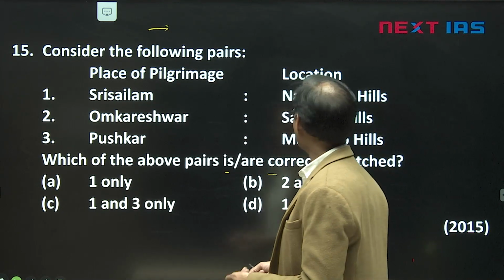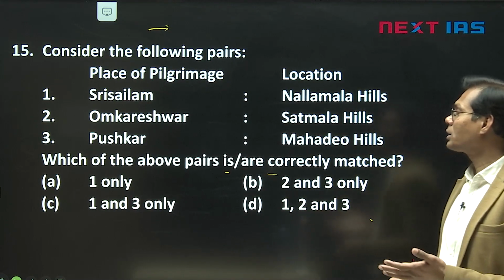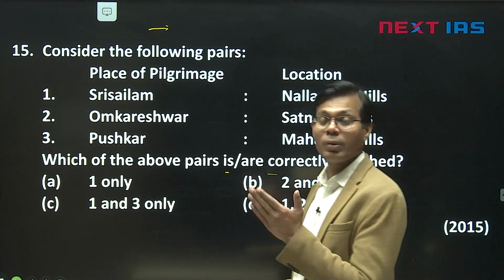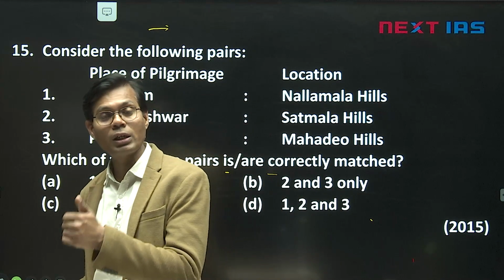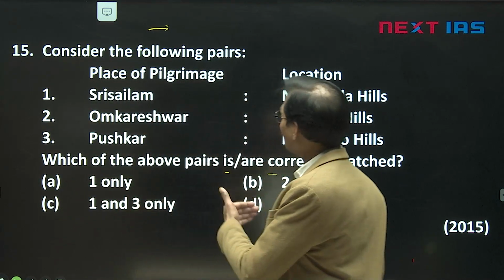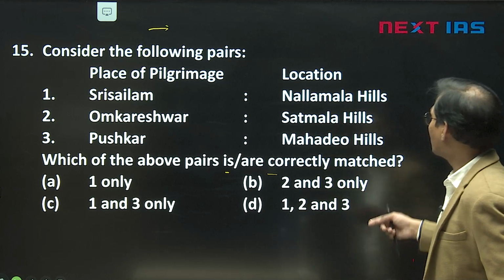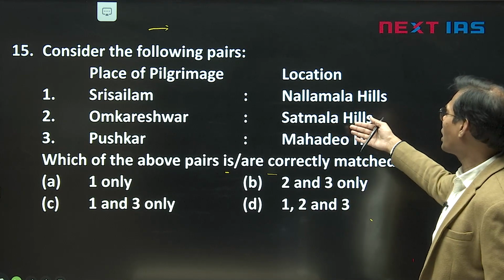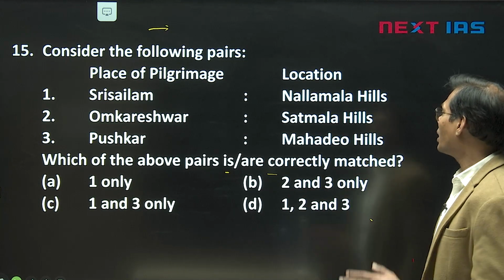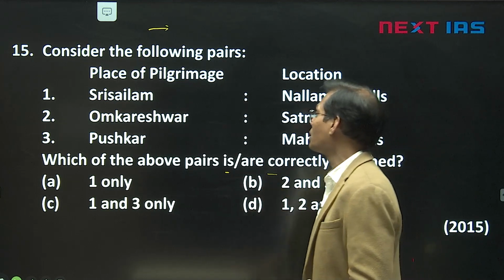But Omkareshwar, a famous religious place, even one dam is there on Narmada River, Madhya Pradesh: Omkareshwar, Indira Sagar, Omkareshwar, Maheshwar. These are famous places here. But in MP, we don't find any hill like Satmala Hill. Satmala Hill is near Nasik, part of Western Ghat here.